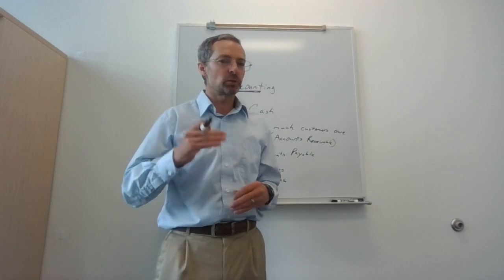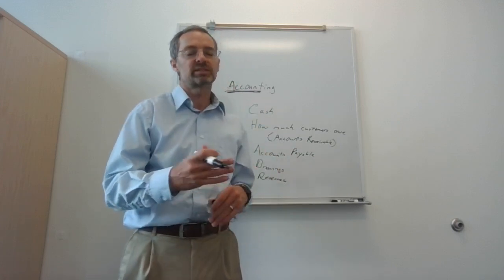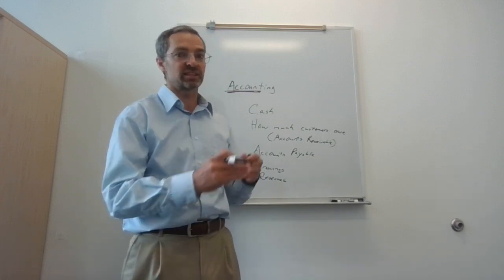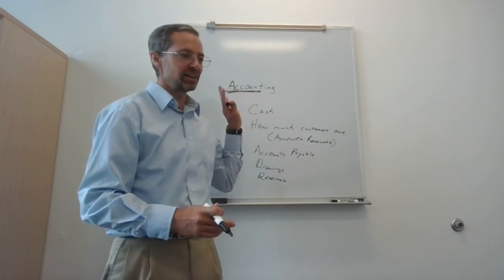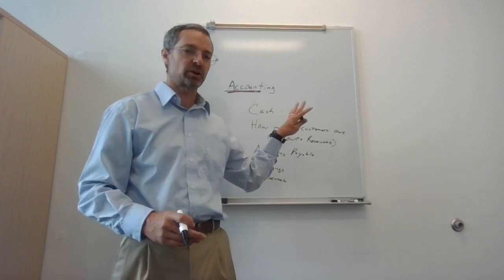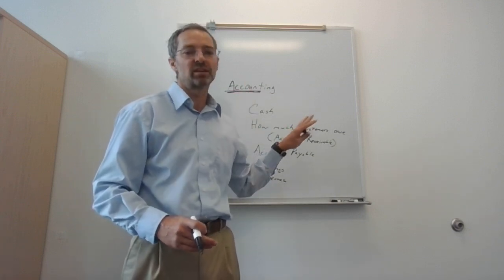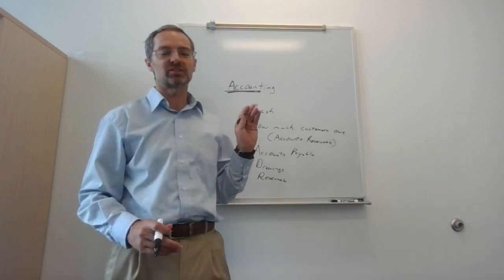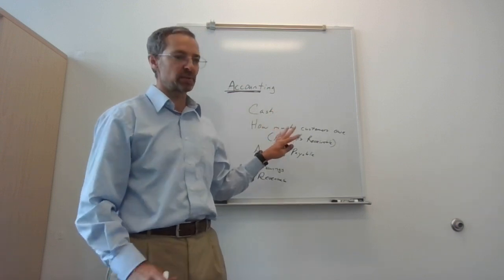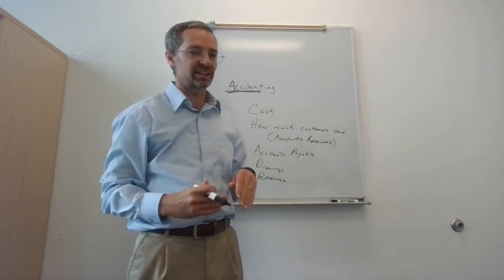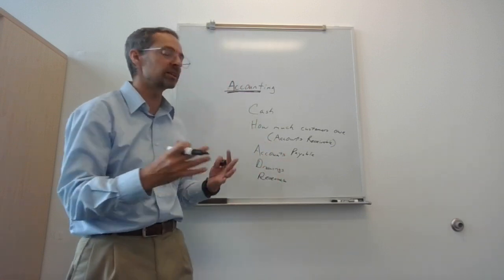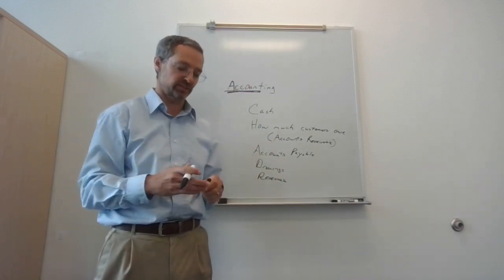And whenever we say we want to track something, we set up an account for it. You can imagine an account as just a separate piece of paper. We say, all right, let's track our cash, put it on a piece of paper, and we track our cash that way. That's one account. Or we say, all right, let's track how much we spent on advertising. We have another piece of paper, we set that up, we just write advertising at the top. That's one account that we are tracking. So accounts are simply things that we want to track in our business.